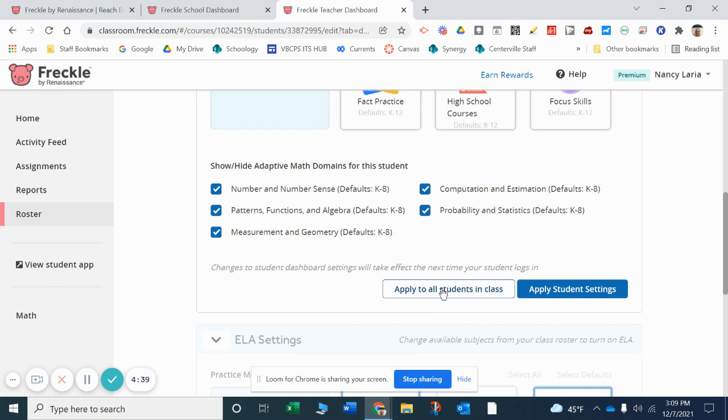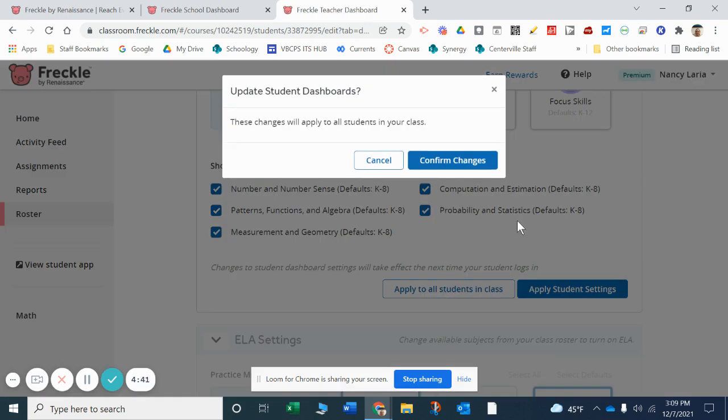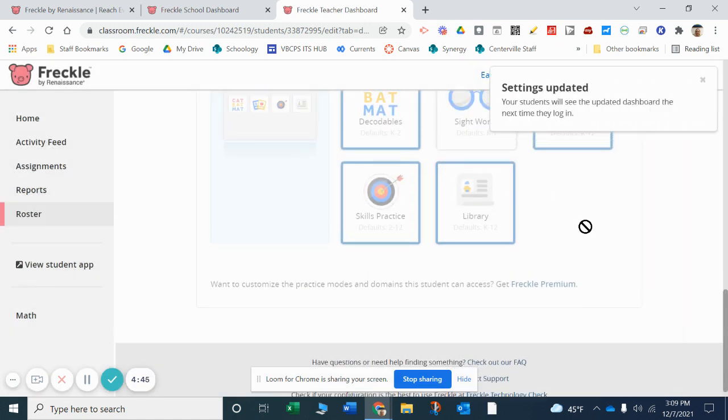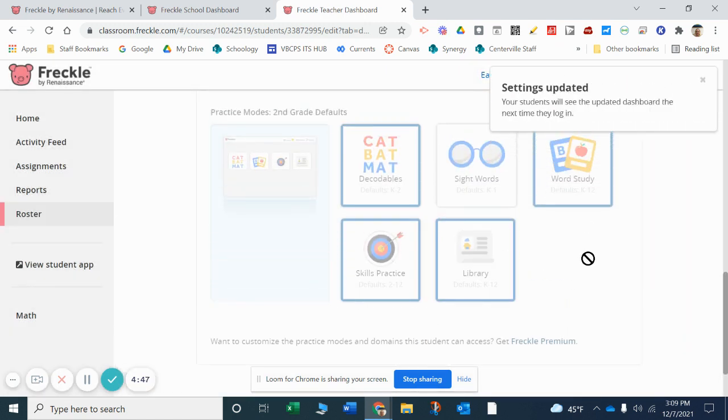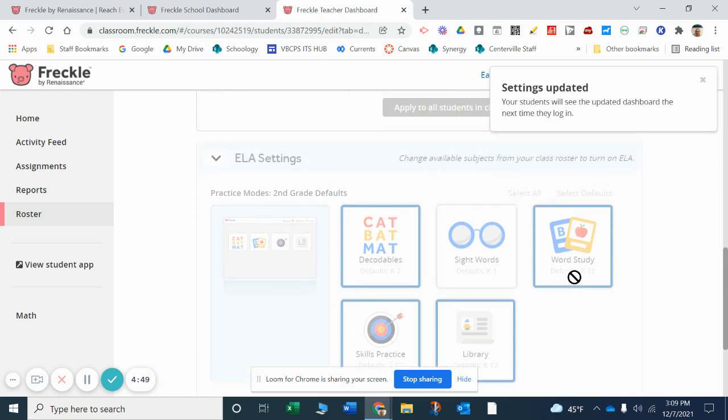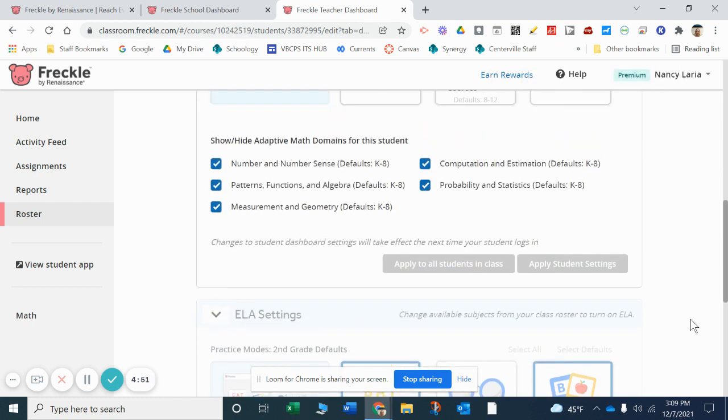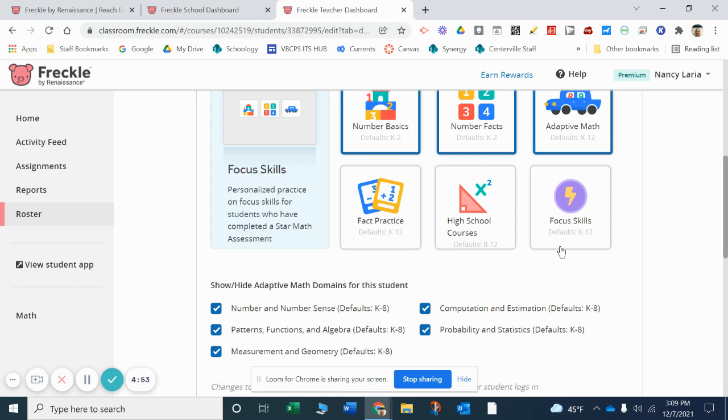But we're going to apply this to all students in the class and then confirm the changes, because we are not using the skills practice and the focus skills at this time. Okay, and so now you can see that I said Focus skills and fact practice is what I should have said. We are not using those here at Centerville.